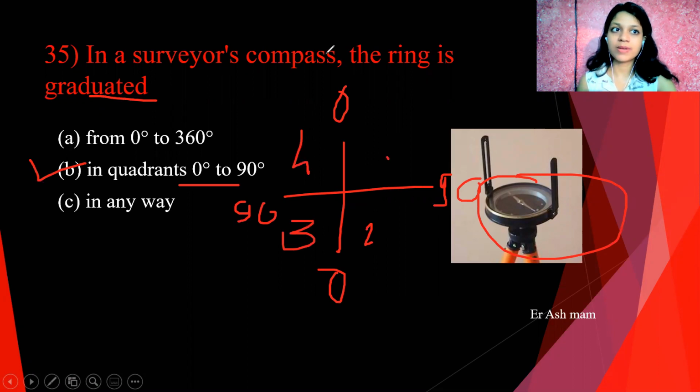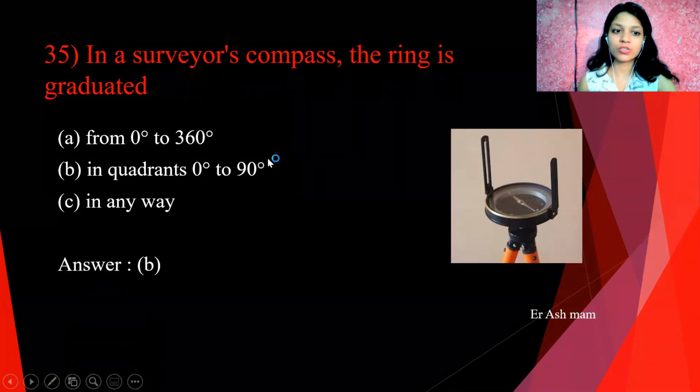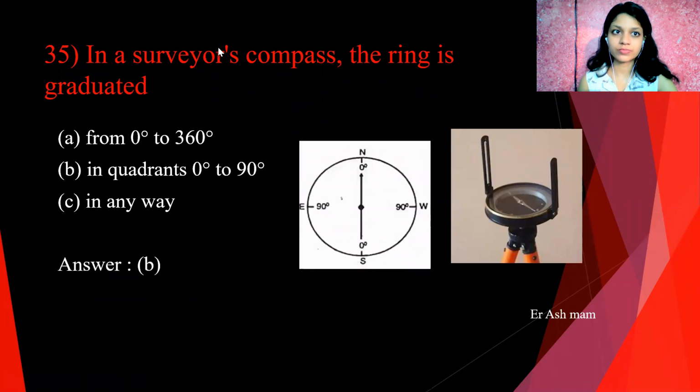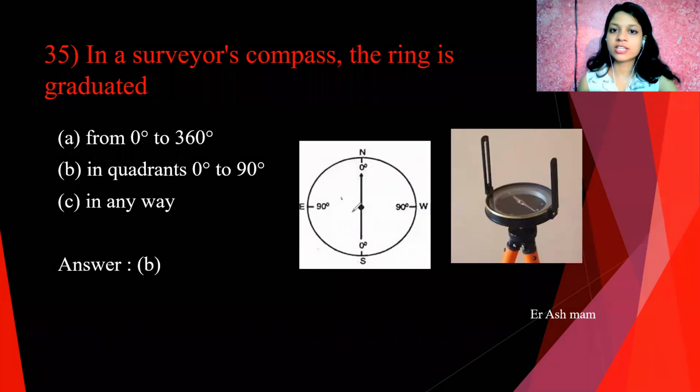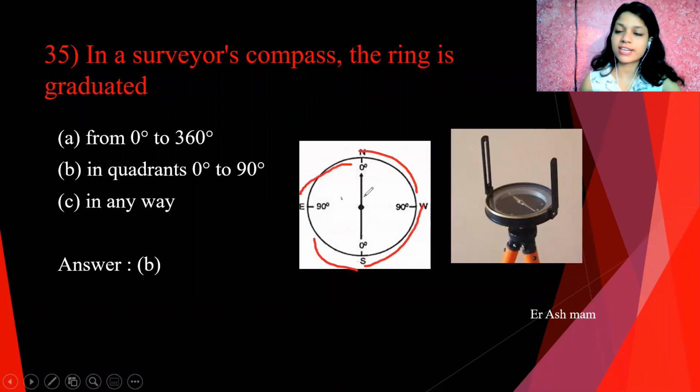You can see in the photo also the 4 quadrants: northeast, southwest, southeast, and northwest. So it is divided into 4 quadrants which vary from 0 to 90 degree. Okay.